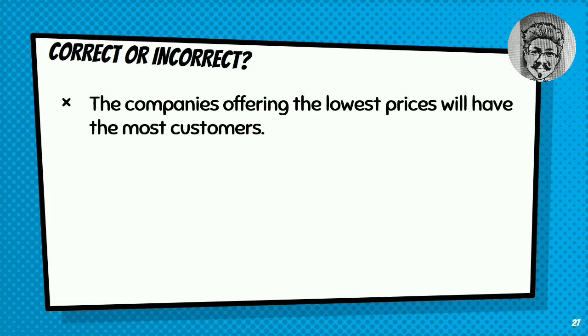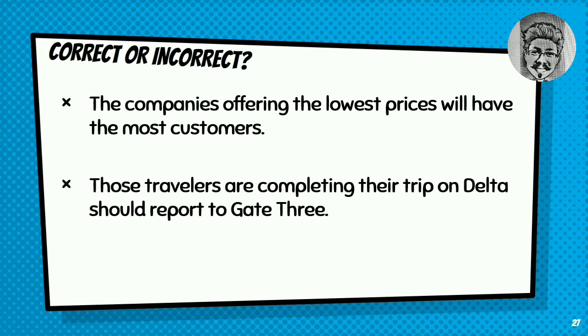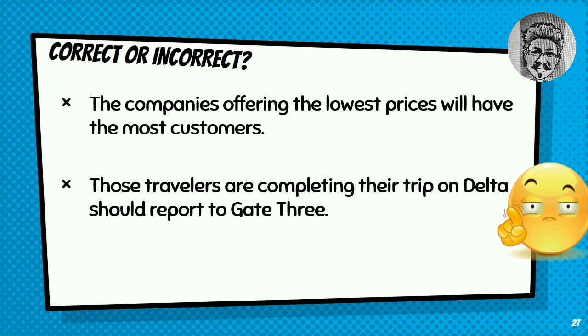Those travelers are completing their trip on Delta should report to gate 3. Please analyze. Is there any subject? Analyze it. Yes. Those travelers is the subject. And is there any verb? Does the sentence have a verb? Yes. And the verb is double. It has are completing and should report. Therefore, the sentence is incorrect.